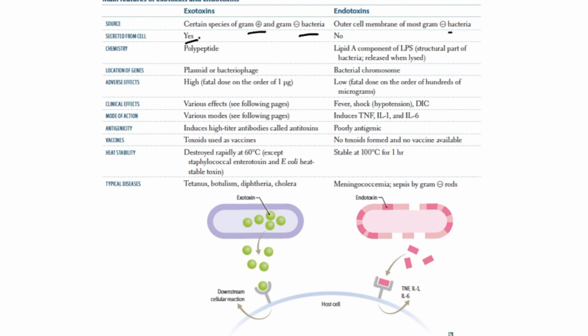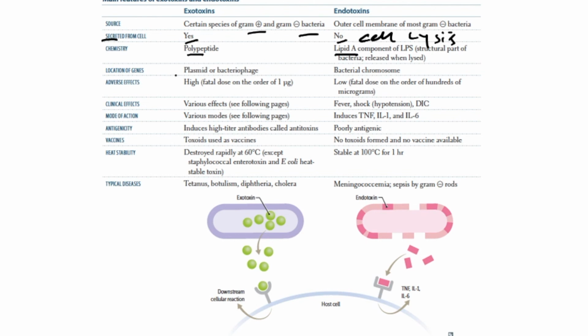Exotoxin is secreted by the cell. On the other hand, endotoxin is not secreted. It is released in the body after cell lysis. Exotoxin is polypeptide in nature. Endotoxin is lipid A, which is a component of lipopolysaccharide.